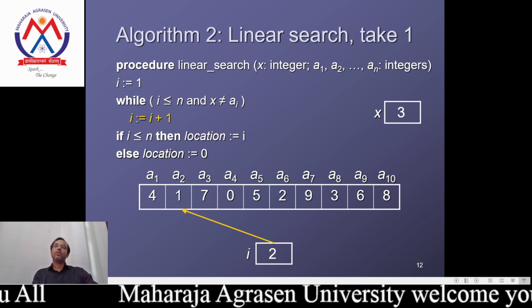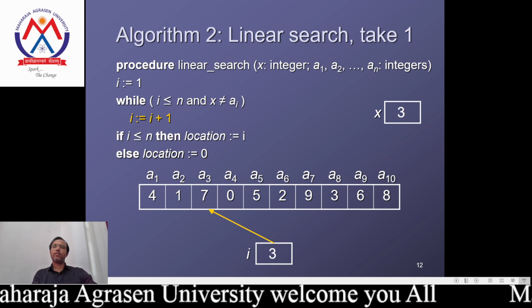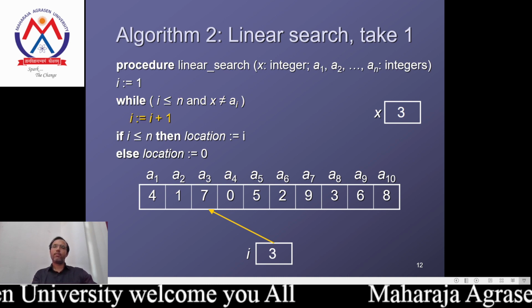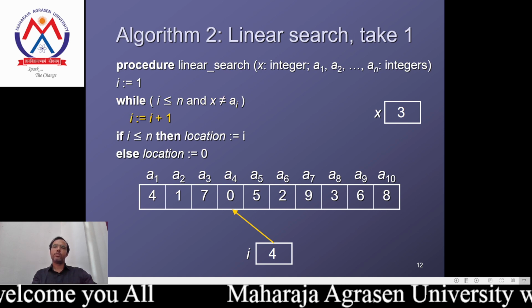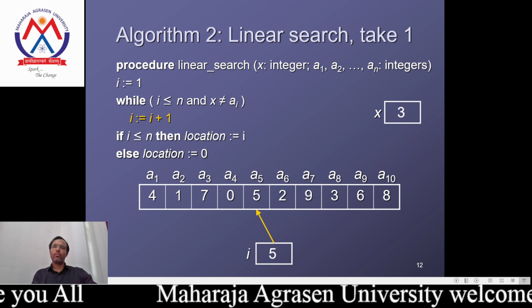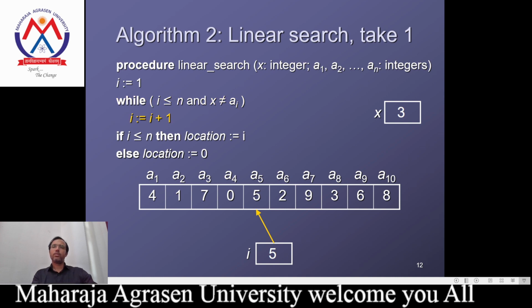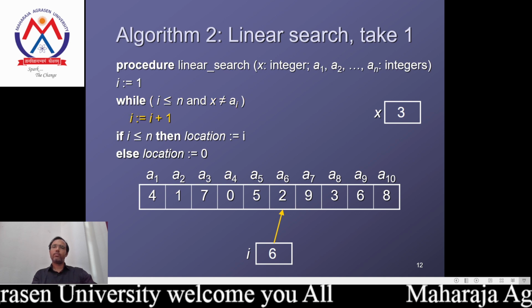Next the value a3, same, we increase the index value; 7 does not match x, 0 does not match, 5 is not matching with 3. Next, 2 does not match the value 3.